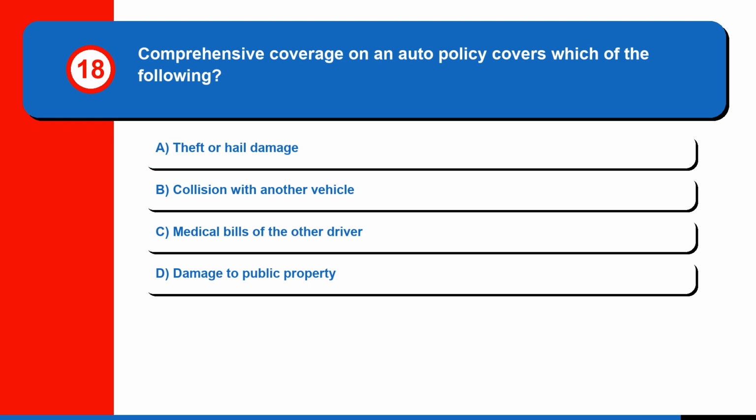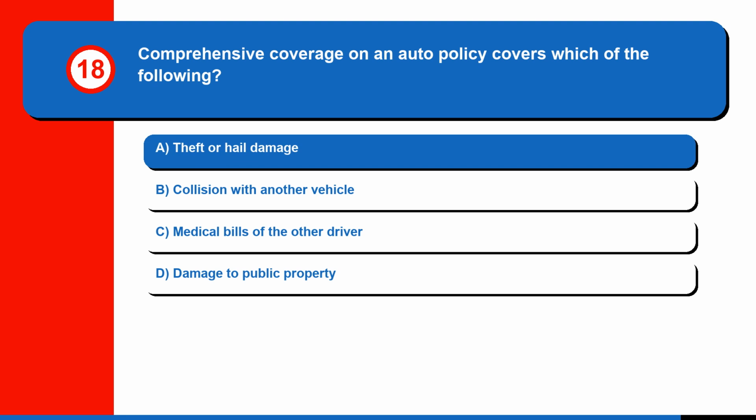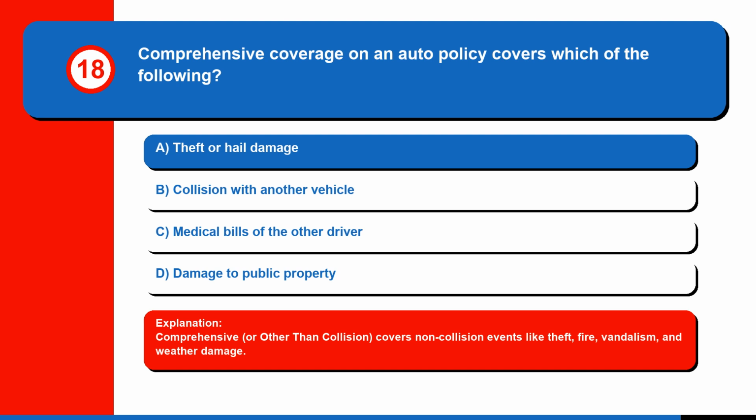Question 18. Comprehensive coverage on an auto policy covers which of the following? A. Theft or hail damage, B. Collision with another vehicle, C. Medical bills of the other driver, or D. Damage to public property. The correct answer is A. Theft or hail damage. Comprehensive, or other than collision, covers non-collision events like theft, fire, vandalism, and weather damage.